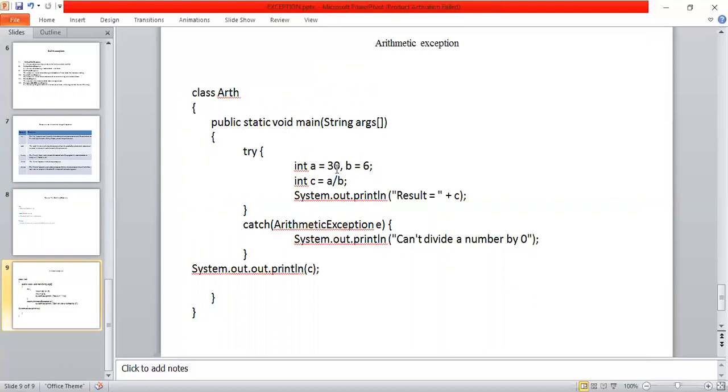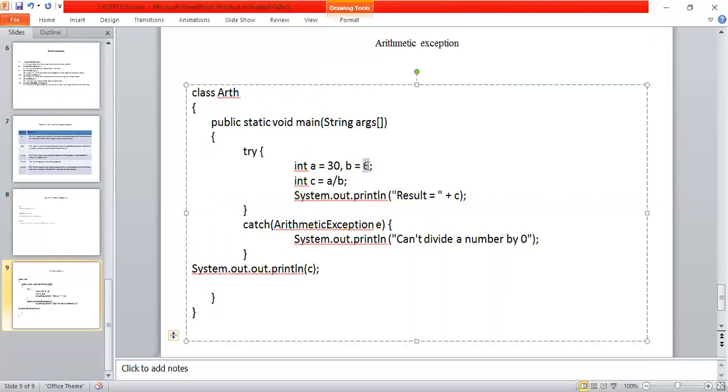So here I am dividing 30 by 6, and it doesn't contain any errors. Instead of this 6, suppose I represent 0, then in the statement int c is equal to a by b, we are dividing a value by 0, which is an exception. We cannot divide any value by 0, so that is called an exception.